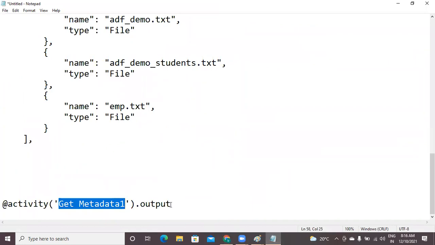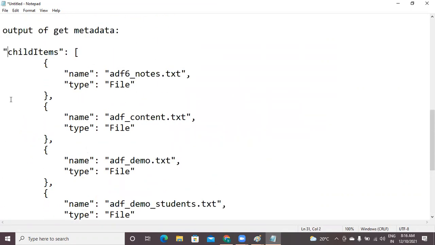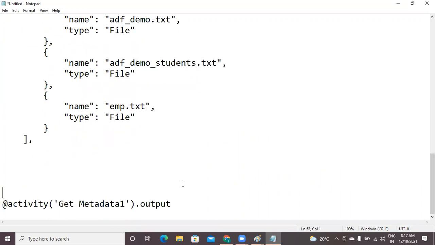But output has many fields. You don't want all the fields. You want only one field, that is child items. Just select that.